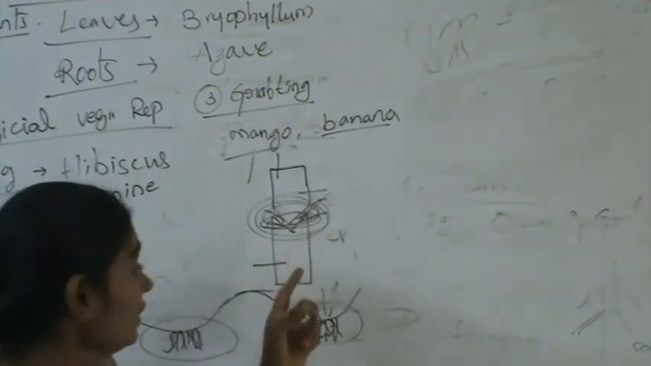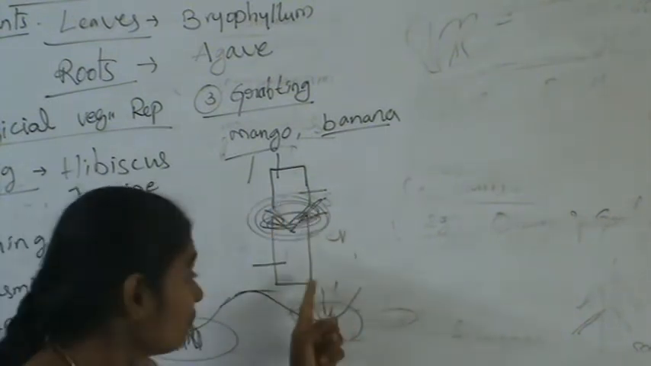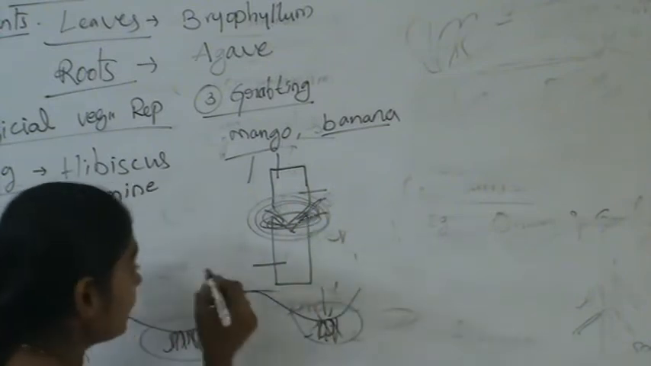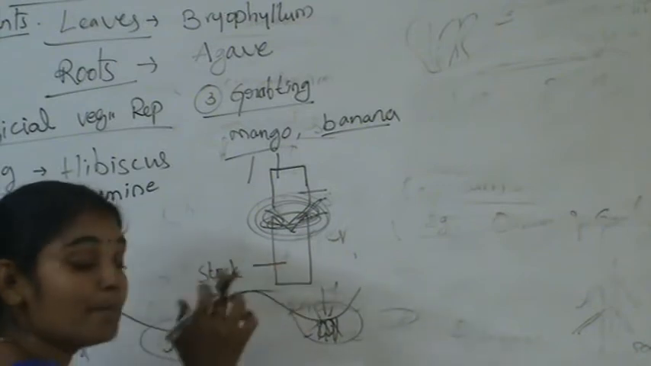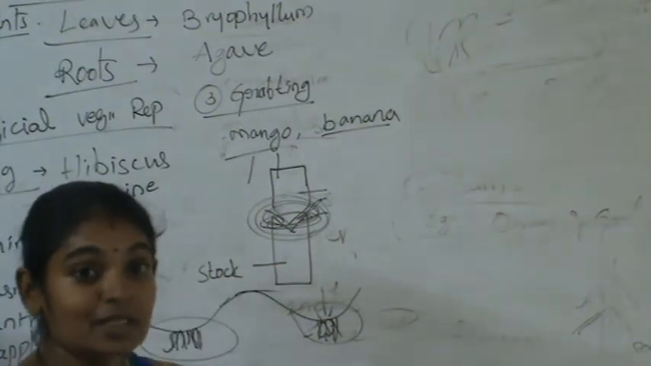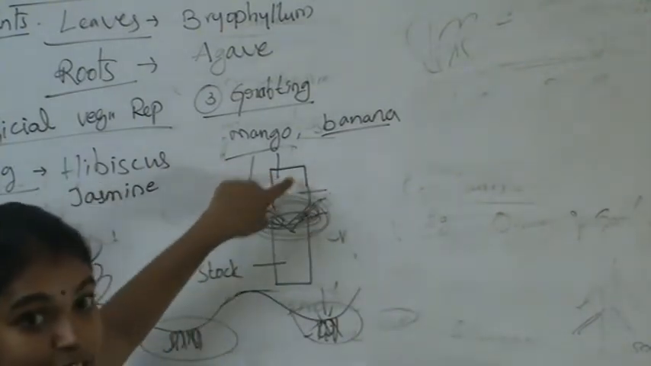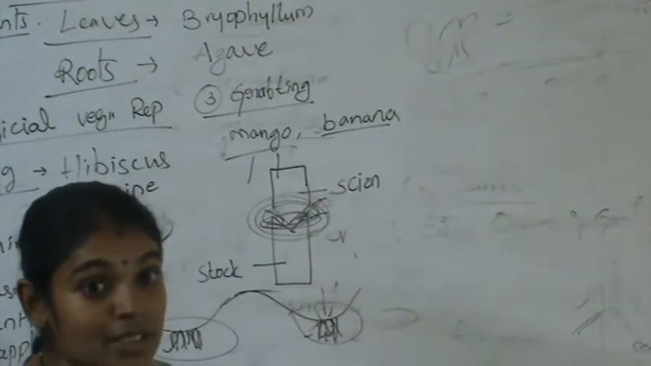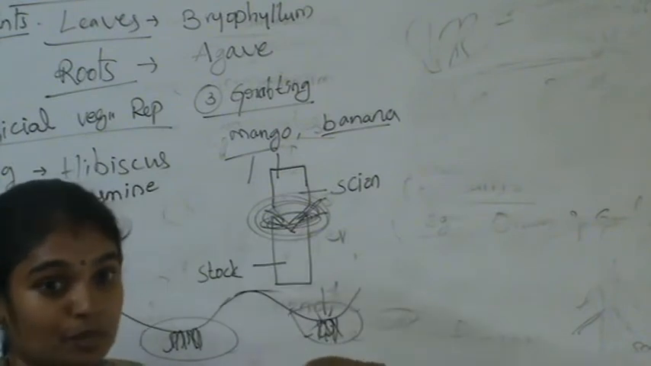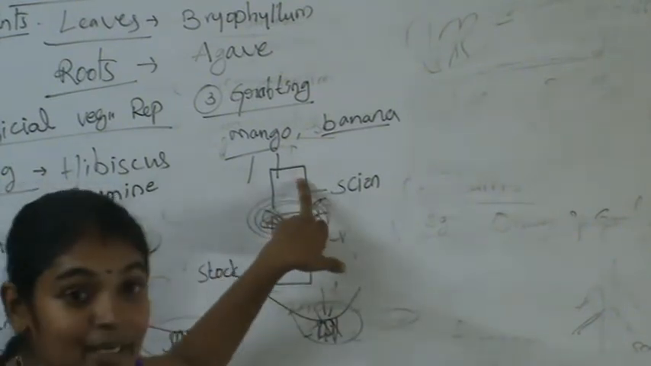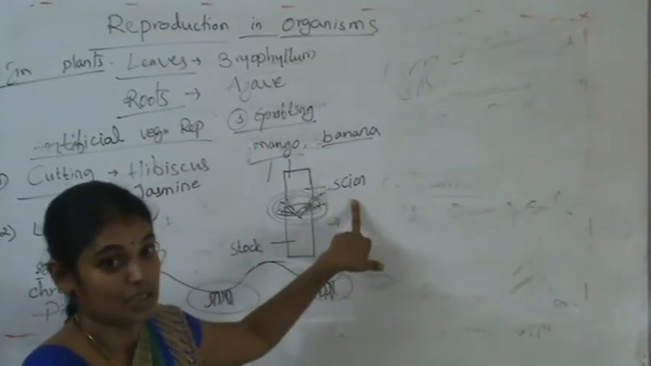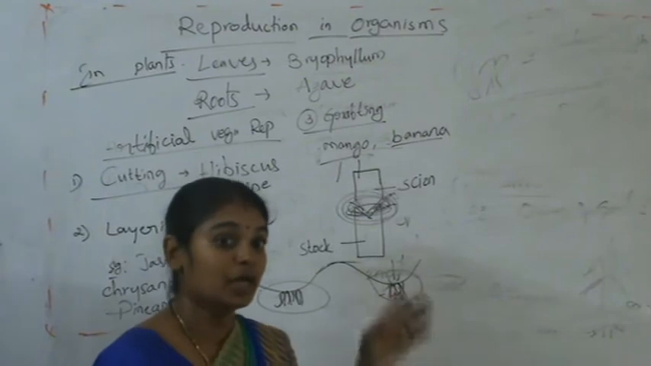Here, there are two branches, right? The part which gives support to the other branch is called the stock. The other branch, which is getting support, is called the scion. So giving support is the stock, getting support is the scion. These are the artificial methods of vegetative reproduction.